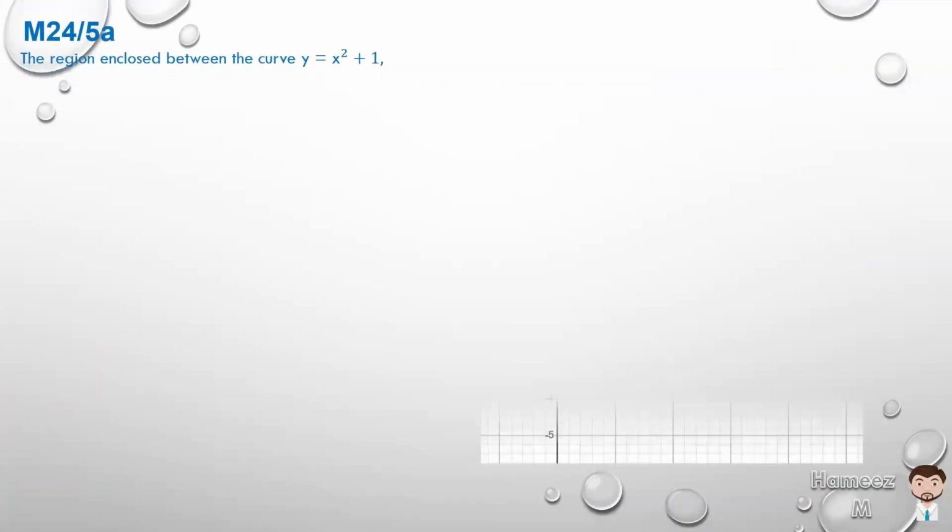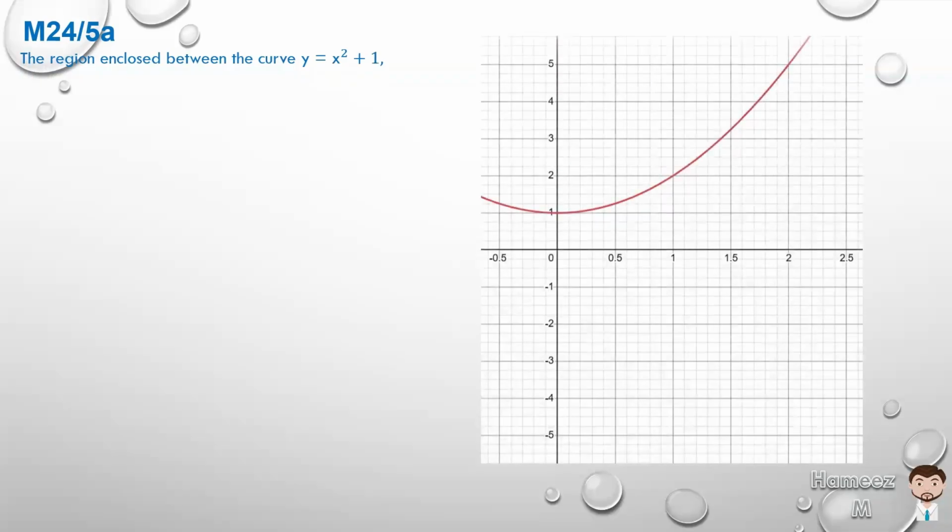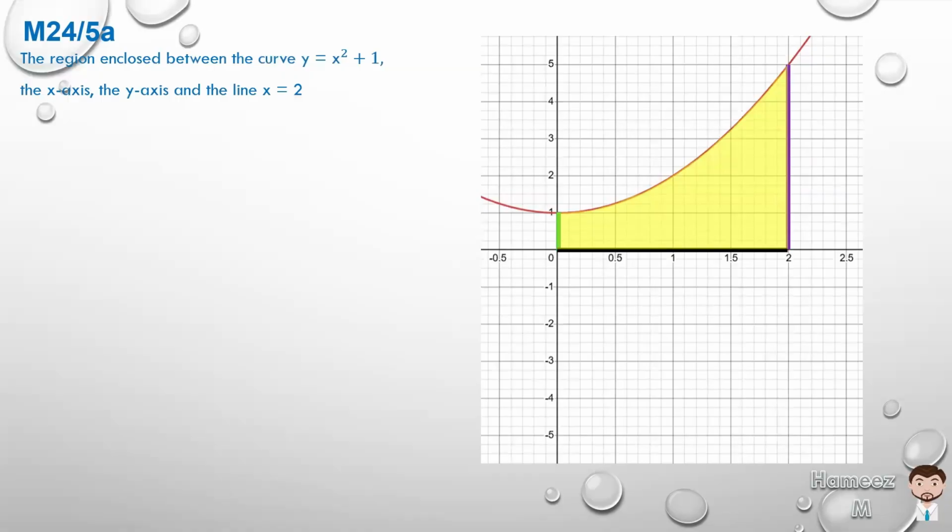Let's move on to the second calculus question, which is number 5, part A. The region enclosed between y is equal to x squared plus 1. I'm going to bring up a graph to show you what it looks like, as it wasn't given in the question. The x-axis, the y-axis, so let's draw a green line to show the y-axis, a black line to show the x-axis, and the line x equals 2 in purple.